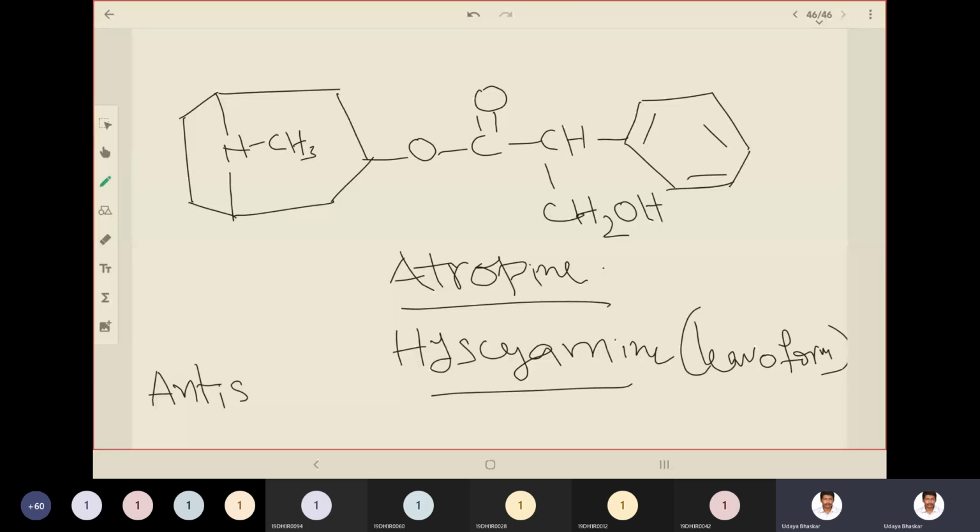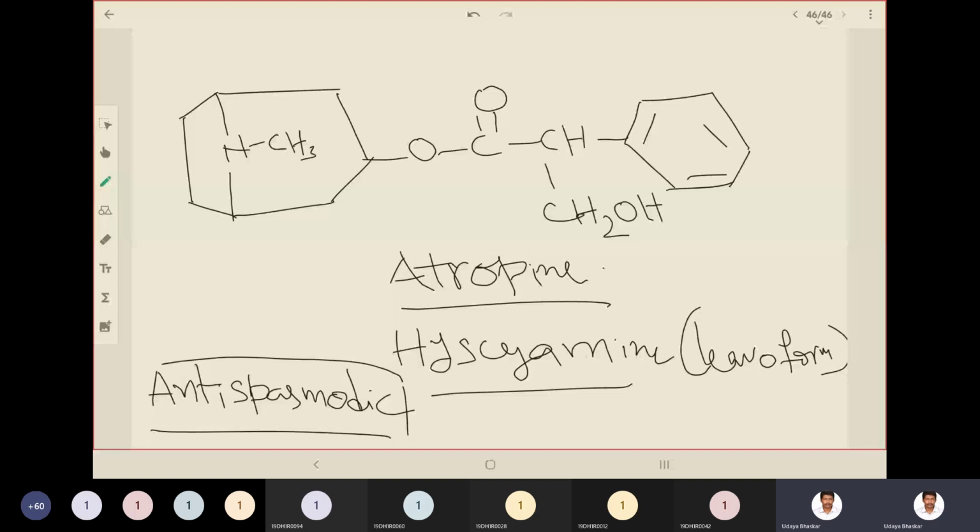What is antispasmodic? Spasm means, what is spasm? Spasm indicates swelling. Okay, inflammatory response. So these can be used as antispasmodic.